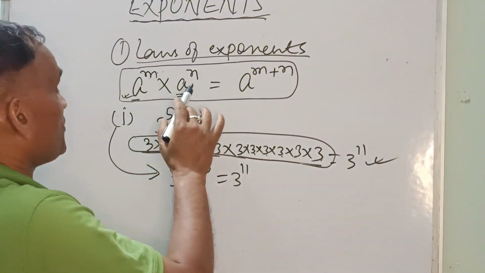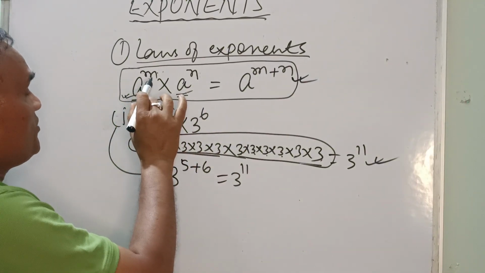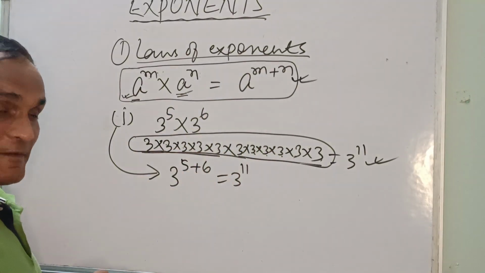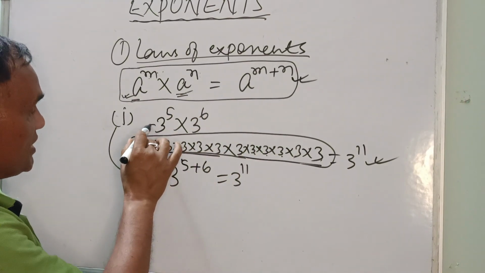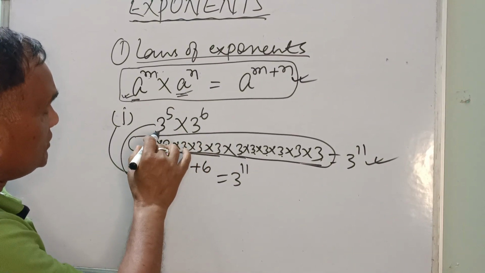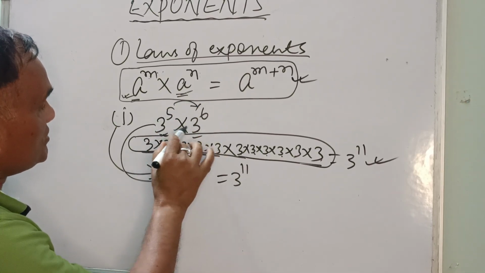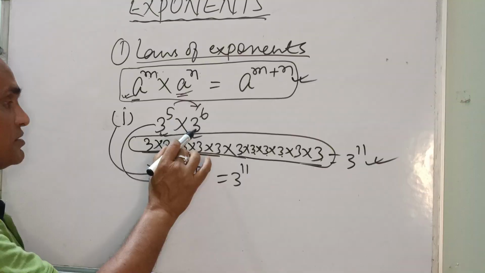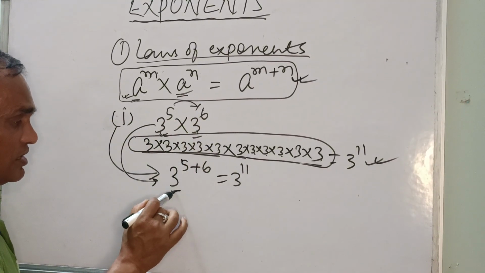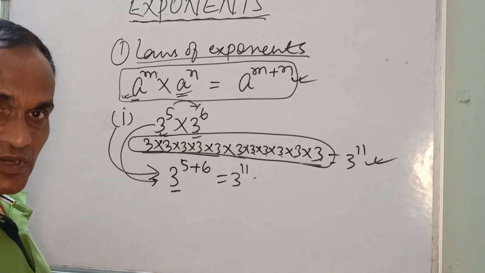Now a to the power m plus n, because a to the power m into a to the power n equals a to the power m plus n. Correct? Okay. Now here the same case has happened: 3 to the power 5 into 3 to the power 6. Here the powers are different, but the base is the same. Base 3, again base 3. So the base is the same, powers are different. So I write the base and the powers are added, 5 plus 6. So 3 to the power 11. Clear? Getting the point?